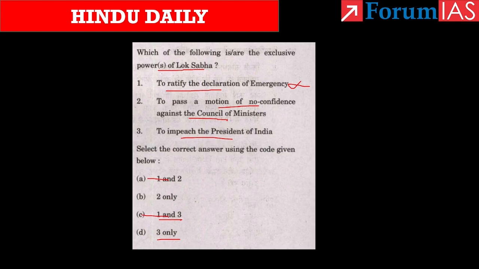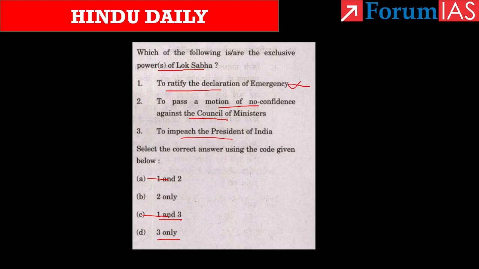Now if we take the second statement, it says the exclusive power of Lok Sabha is to pass a motion of no confidence against the Council of Ministers. See, Article 75 of the Constitution says that the Council of Ministers shall be collectively responsible to the Lok Sabha. It means the ministry stays in office as long as they enjoy the confidence of a majority of the members of Lok Sabha.